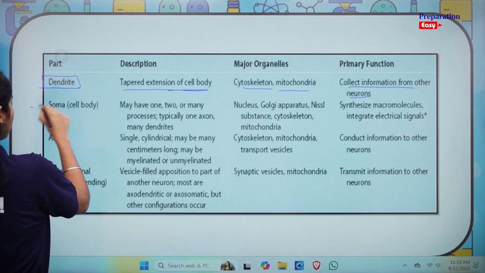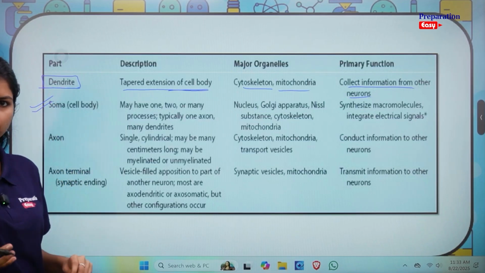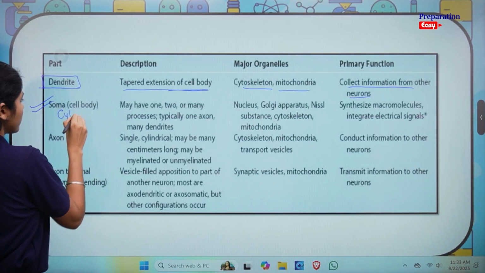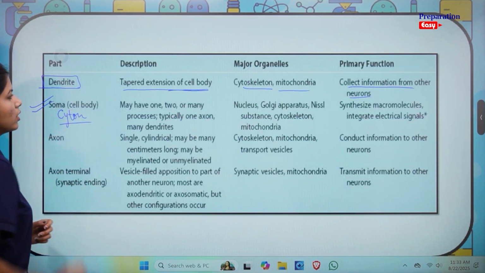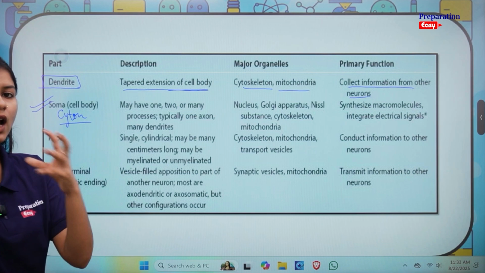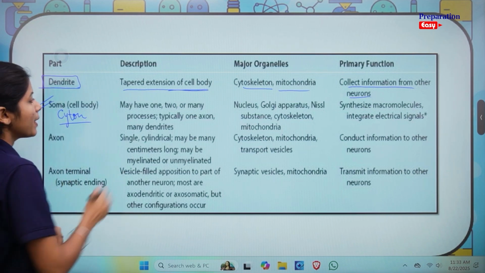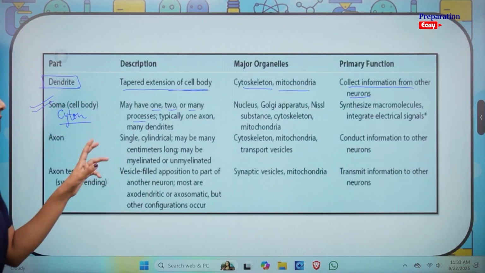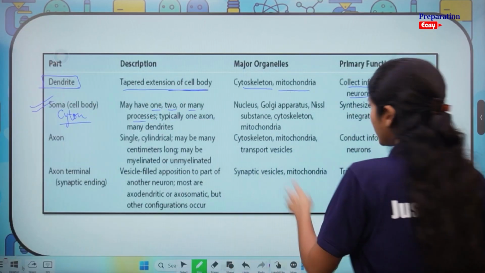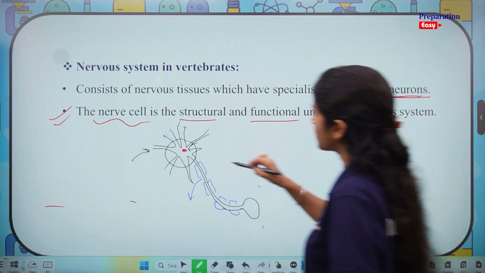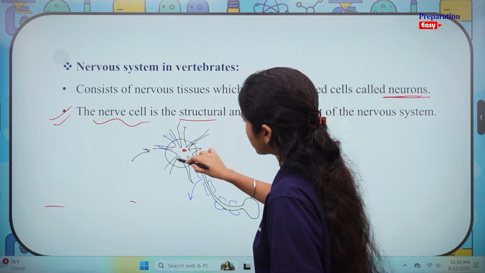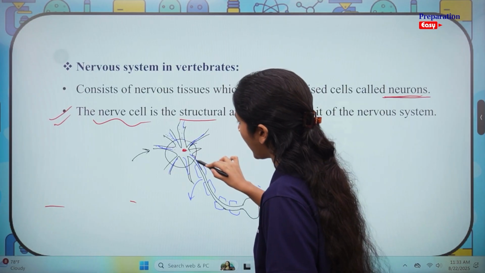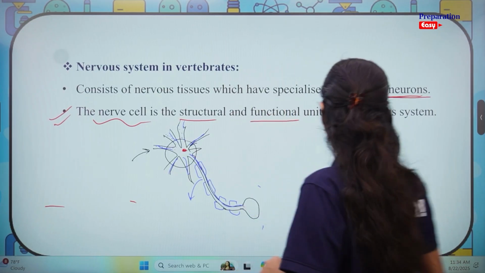The second part is soma, or the cell body, or the cyton as well. This is also called the cyton, okay? What is its description? If someone asks you to describe it, how would you say it? May have one, two or many processes, typically one axon and many dendrites. So when we are referring to the cyton, what we mean is these are all the various processes, okay? And these are dendrites, and one process out of that is the long one called the axon.